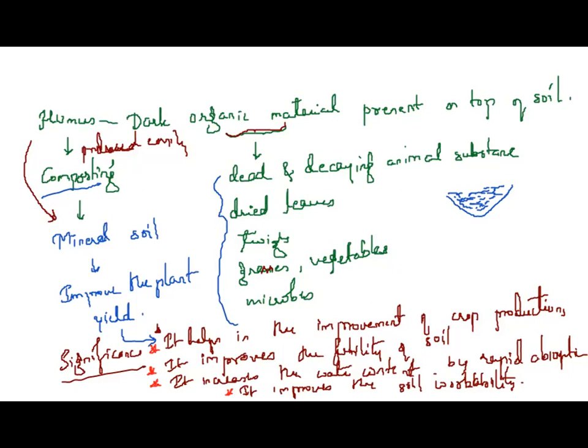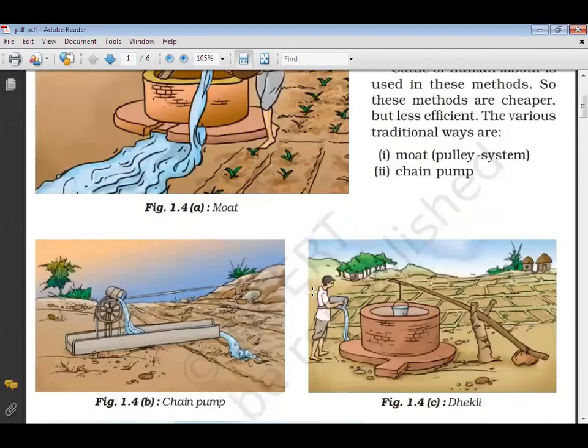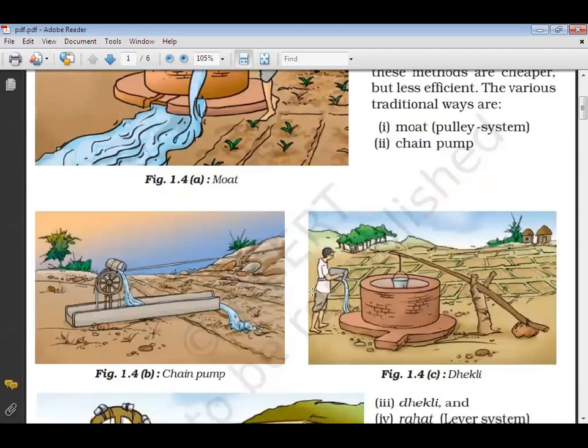Moving to the next concept, I'll show you here. I've made some pictures. These are the traditional methods of irrigation. The first method you have seen is the pulley system. Here, the water is pulled from the well and allowed to go to the entire field. Then we have the chain pump, where water is pulled through the pumps and given to the entire field.